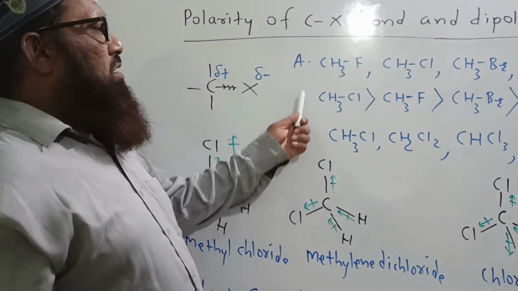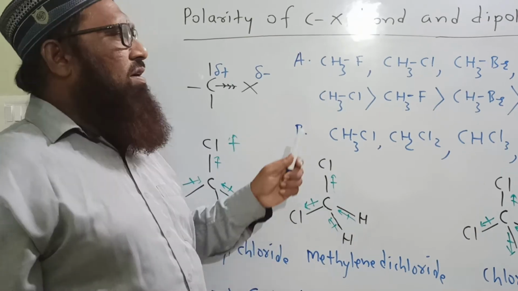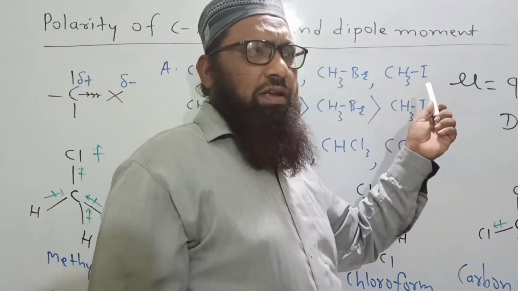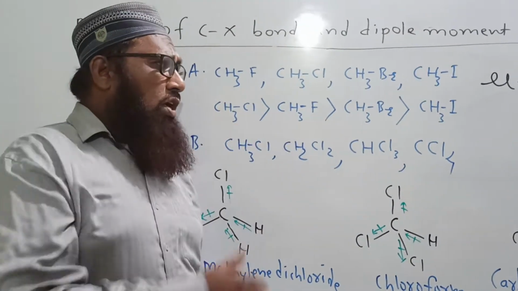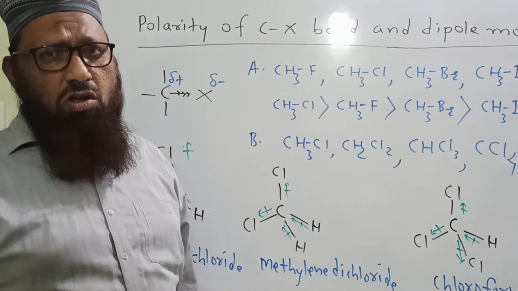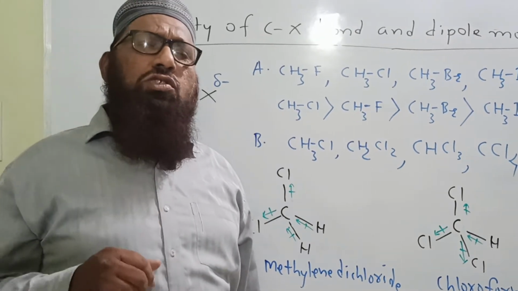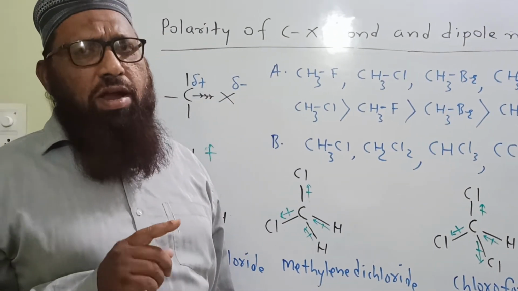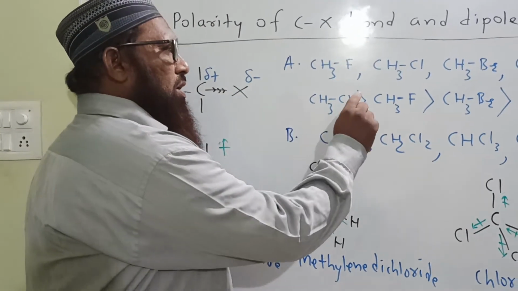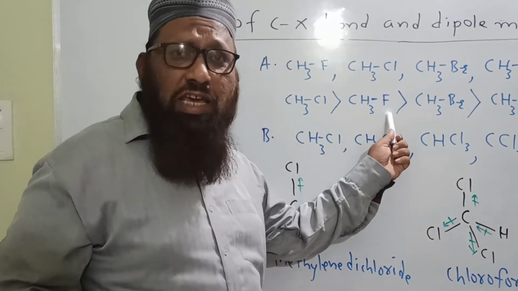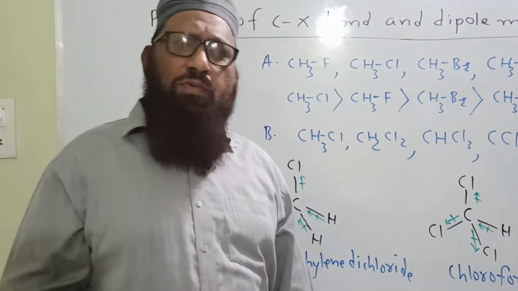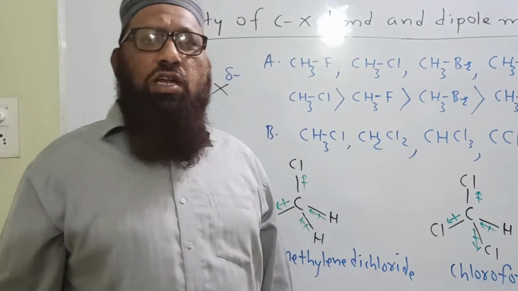See here, some methyl halides are there: methyl fluoride, methyl chloride, methyl bromide, methyl iodide. Which halide has the highest dipole moment? Know that fluorine is the most electronegative element in the long form of periodic table, but fluorine is the first member of group 17, the halogen family.